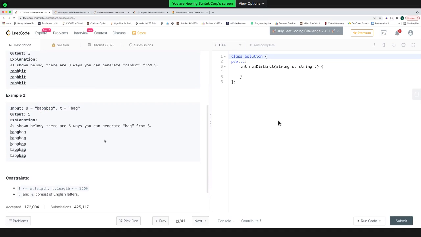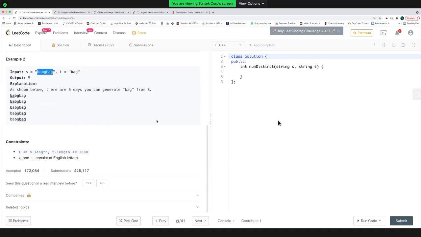Okay. Have you guys understood the problem statement? Give me a yes or a no. These two strings are given to me, and I need to find the total number of distinct subsequences of this string. Ask me if you have any questions. Okay, so before waiting further, let's jump to the code for this.